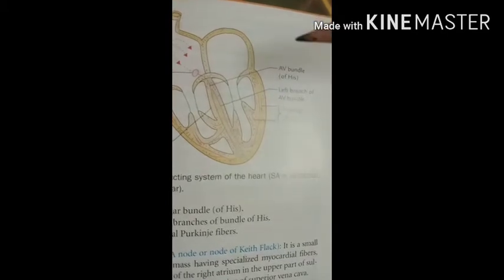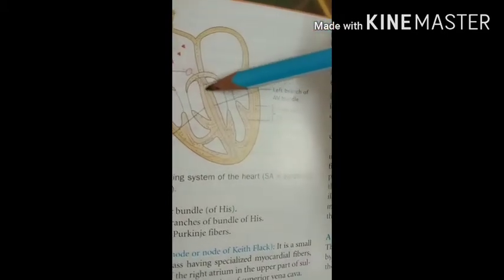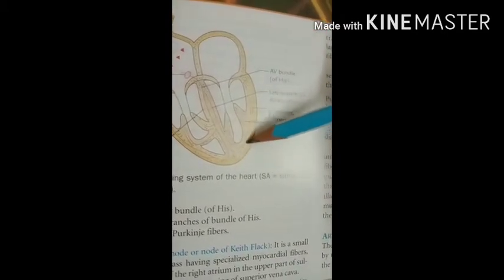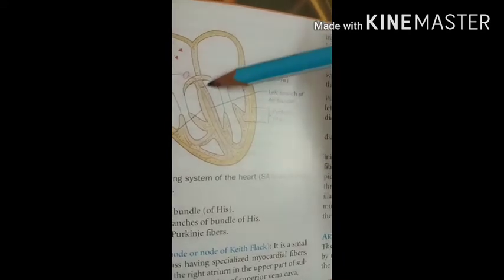Then the left branch of the AV bundle. Here you can see this one.